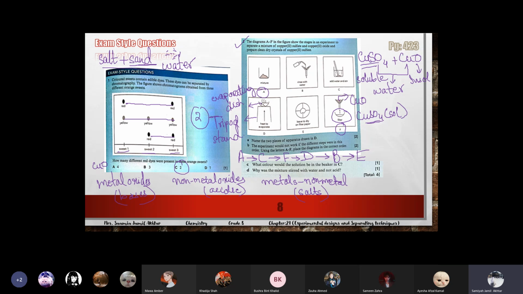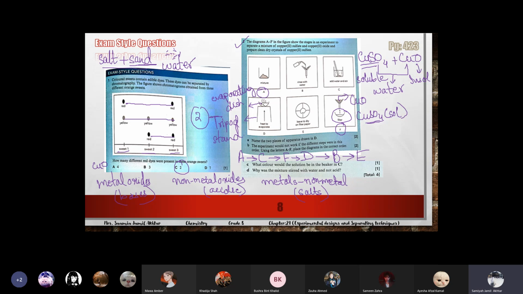Okay, like copper sulfate. If you have magnesium nitrate, magnesium nitrate is also a salt because magnesium is a metal, and NO3 are non-metals. Okay, they are salts. So wherever salts are present, salts are mostly soluble. Okay, now what color would the solution be in beaker C? Here is C. Yeah, add water. Is it blue color? Awesome, good.